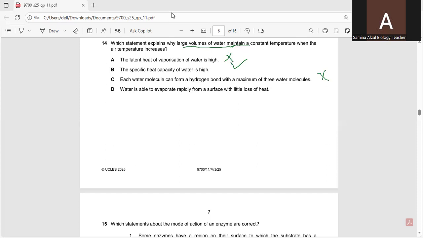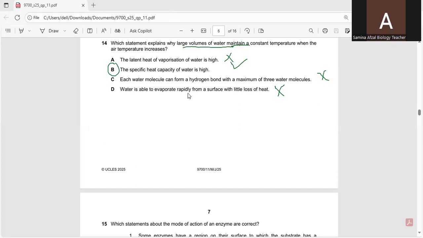It involves the removal of high energy molecules from the liquid surface, leading to a significant loss of heat from the remaining liquid, and it does not explain how water maintains a constant temperature. So A, C, and D are not the correct options. Only B is the correct statement.